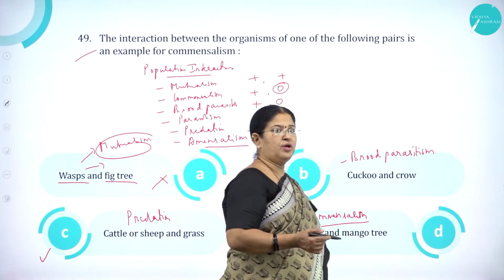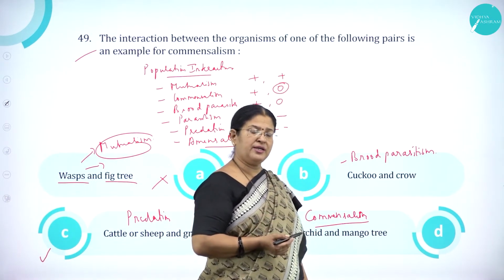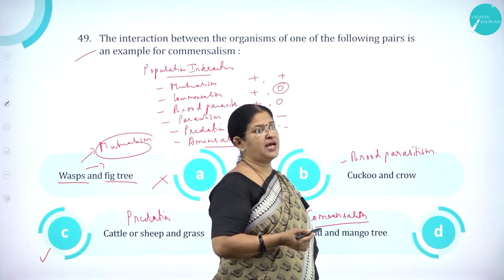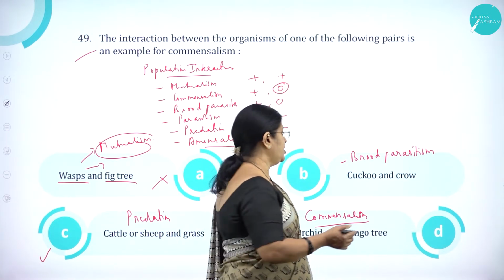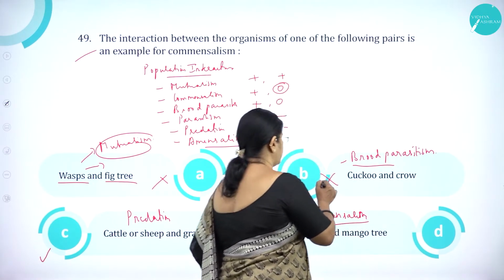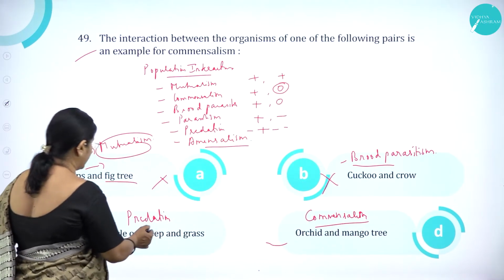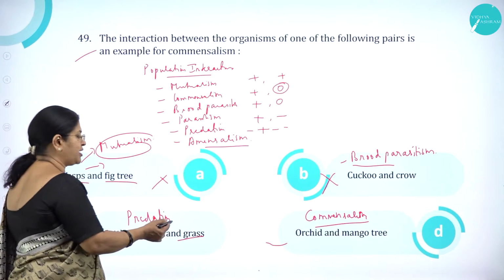Cuckoo and crow. You know, cuckoo goes to the nest of the crow and lays eggs, and the crow mistakes them to be its own eggs and will start hatching them. So it is brood parasitism. So it is wrong. Then cattle or sheep and grass. It is more or less like predation.